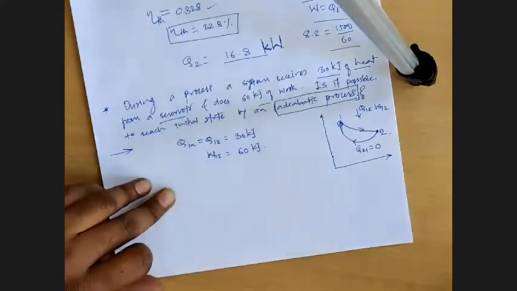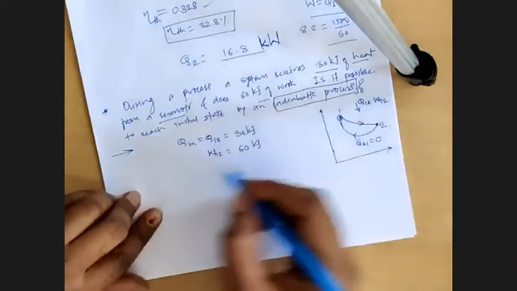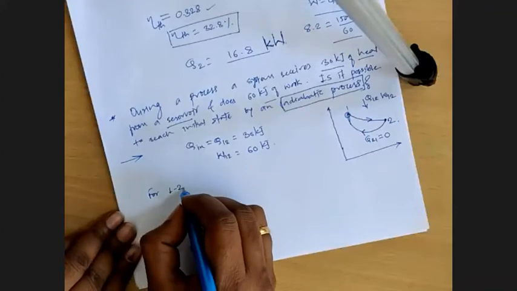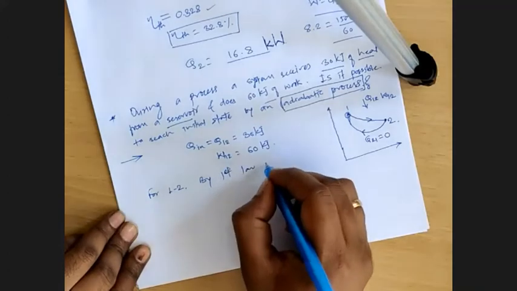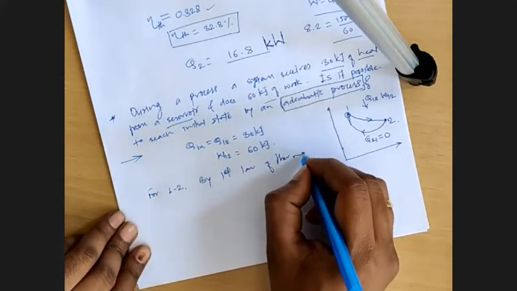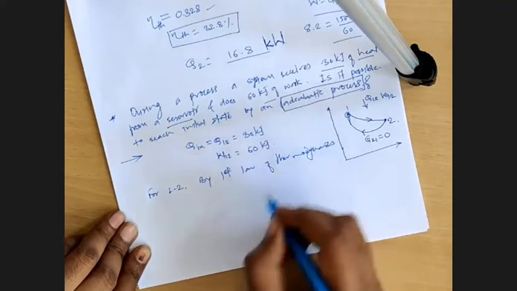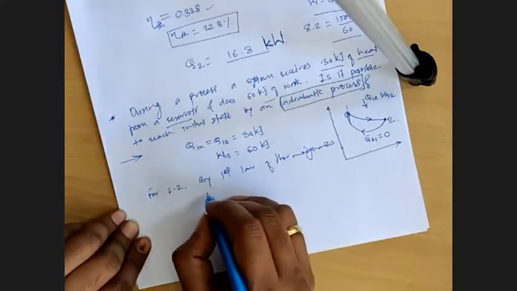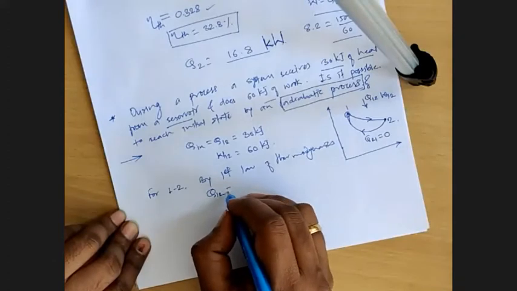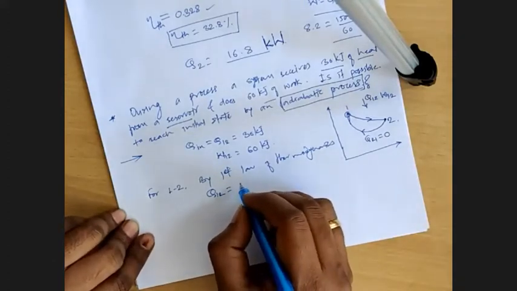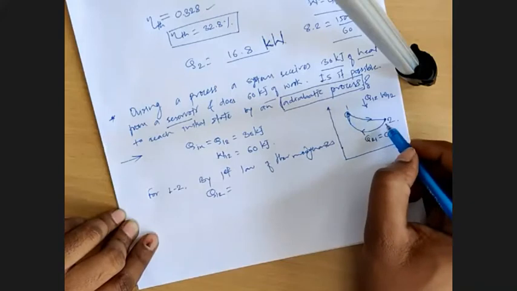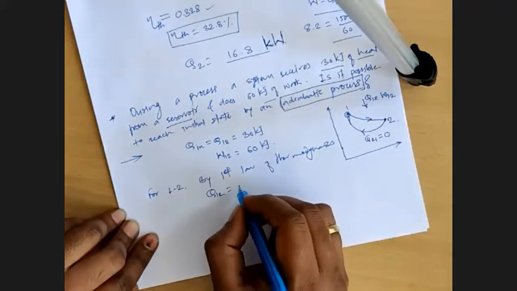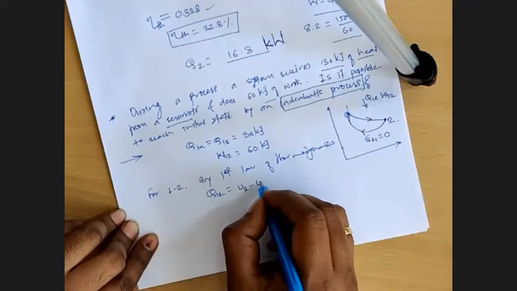Now for 1 to 2, by the first law of thermodynamics, Q1-2 is equal to... The process is changing its state from 1 to 2, so can I write delta U is equal to U2 minus U1?